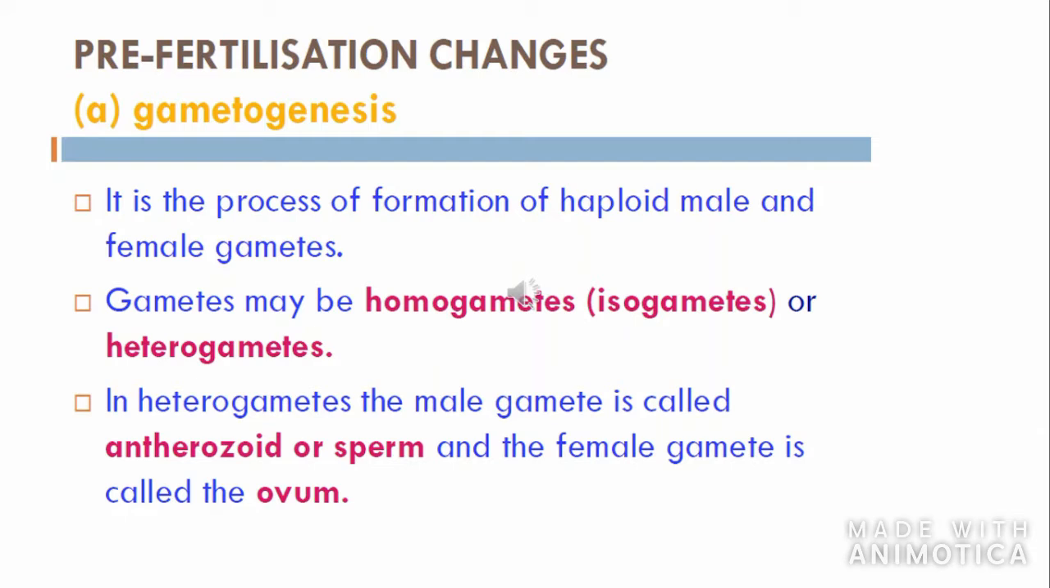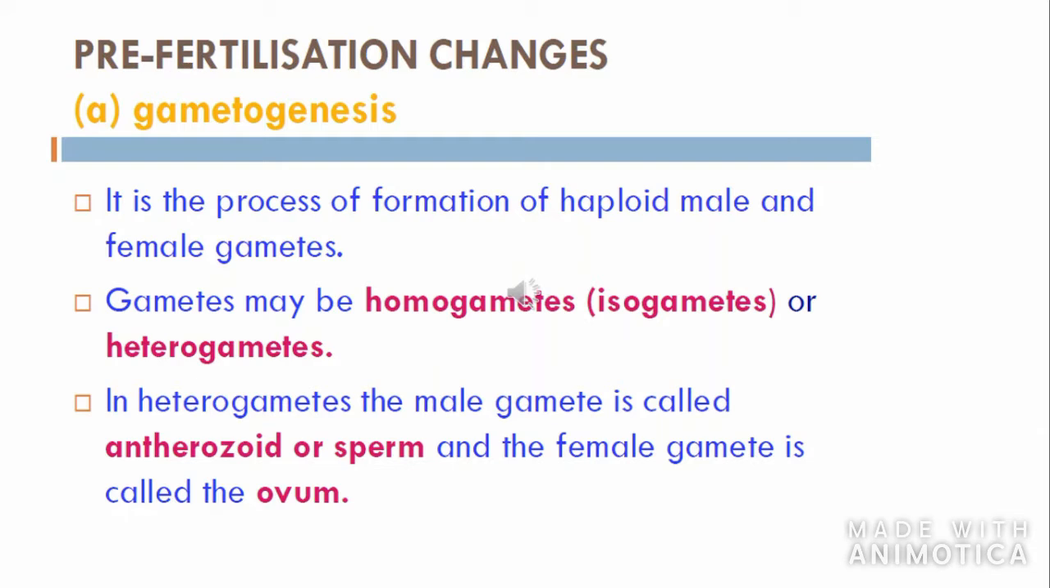Can you open your textbook? Page number 10, figure 1.5. Figure A shows isogametes of Cladophora. You can see the male and the female gamete almost look the same. There is no difference, so they are said to be homogametes or isogametes.